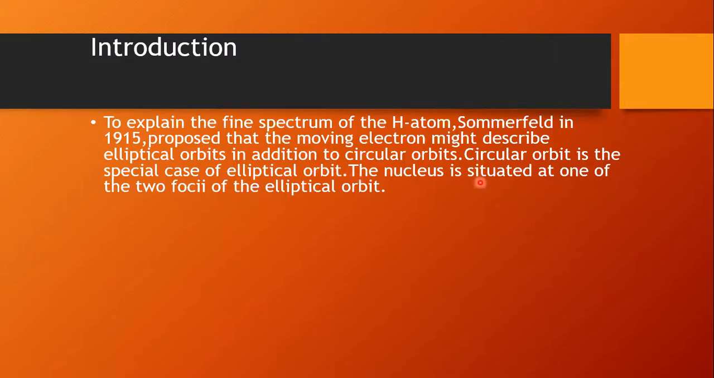The nucleus is situated at one of the two foci of the elliptical orbit. The elliptical orbit, that is, the ellipse has two foci, focus 1 and focus 2. So at one focus the nucleus is located.